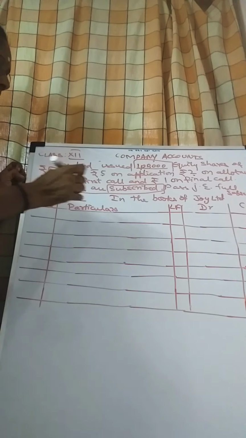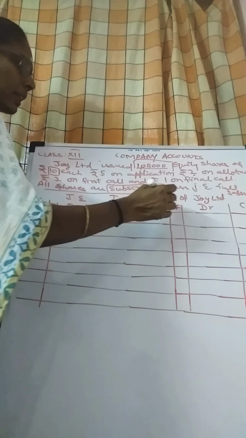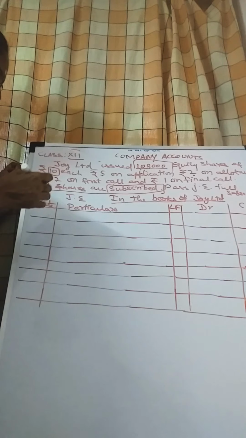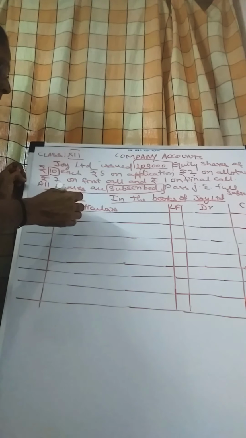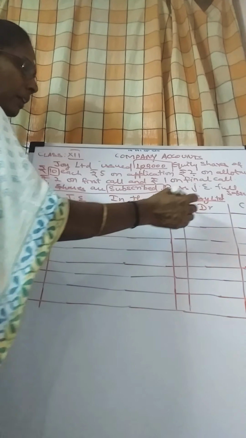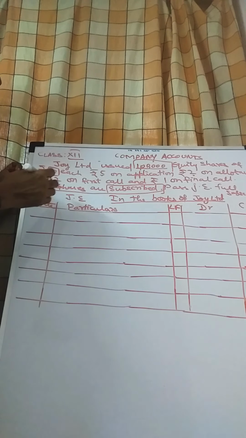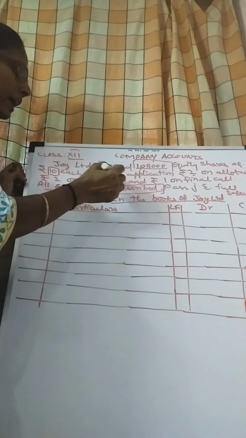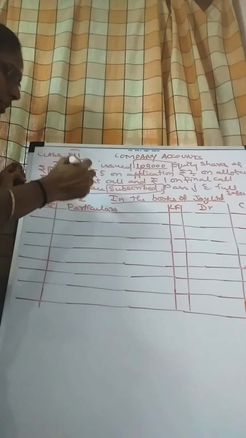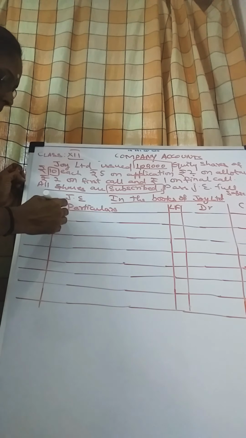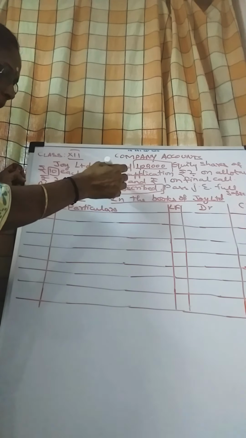Now let us do the journal entries for this. First heading: in the books of Joy Limited. Journal entries. The particulars, LF, debit, credit. Now first is application money received. That's the first journal. The company will maintain a bank account.